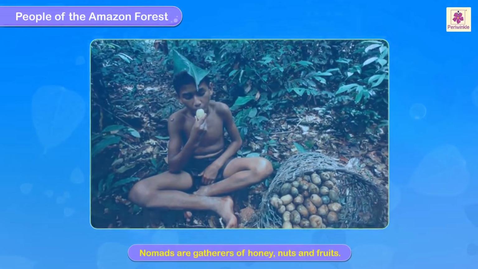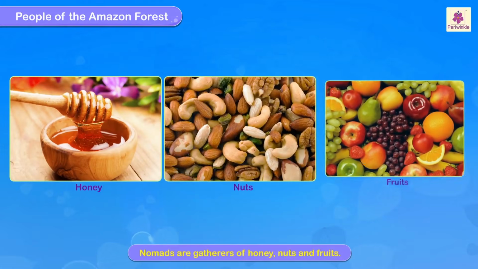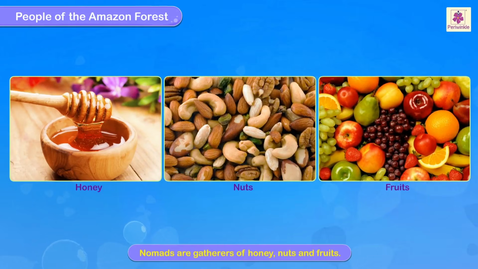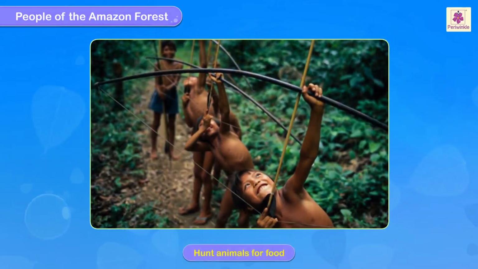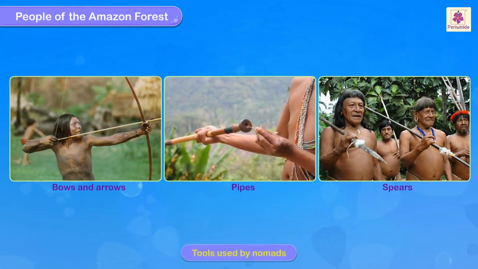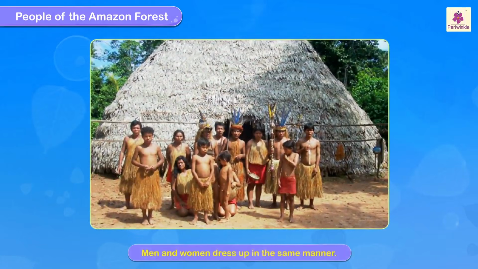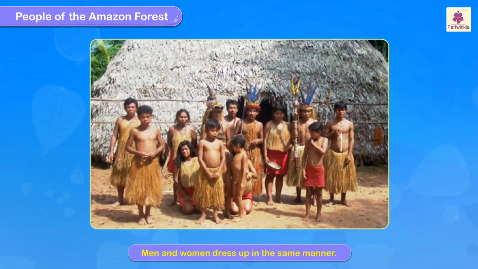They are basically gatherers of honey, nuts, and fruits. They also hunt animals for food. The tools used by these people are bows, arrows, pipes, and spears. Men and women dress up in the same manner.